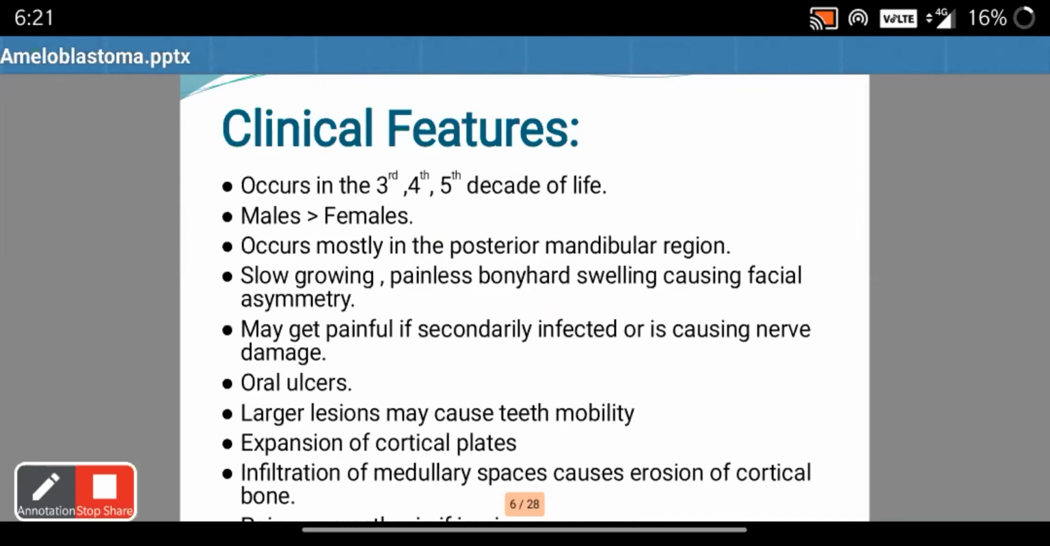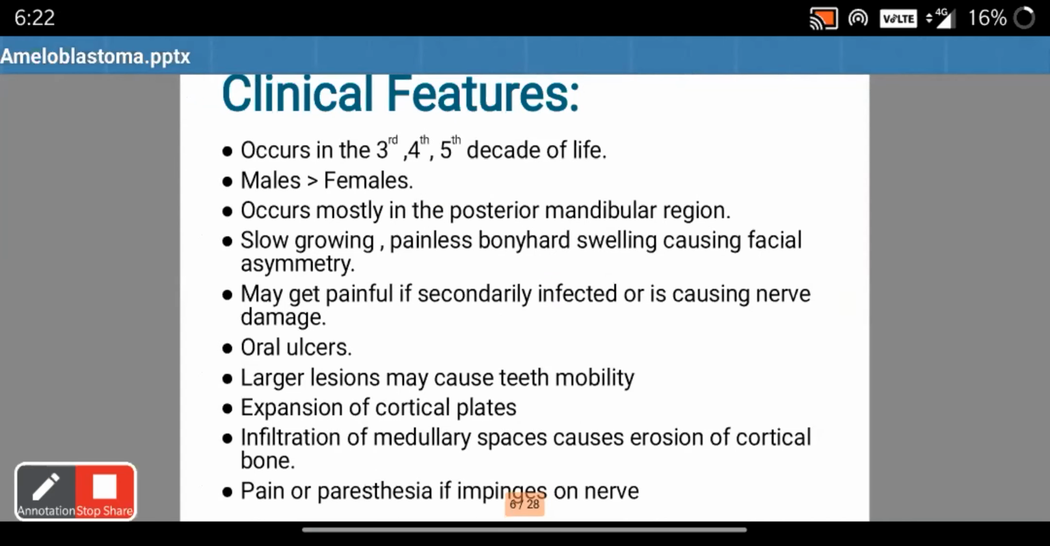Ameloblastoma is a slow growing, painless, bony hard swelling causing facial asymmetry. It may be painful if it is infected or if it impinges on the nerve. Large ameloblastomas can cause oral ulcerations and tooth mobility. Expansion of cortical plate, which gives eggshell crackling, is a feature of ameloblastoma. Infiltration of medullary spaces causes erosion of the cortical bone. This is why there is recurrence of ameloblastoma. Pain or paresthesia can occur if the tumor impinges on the nerve.